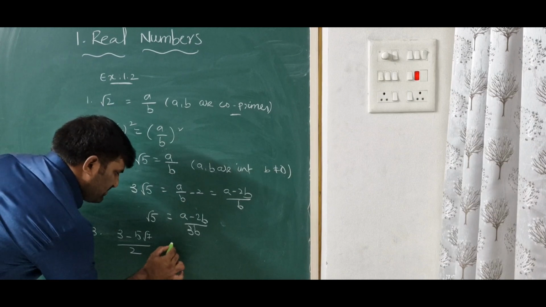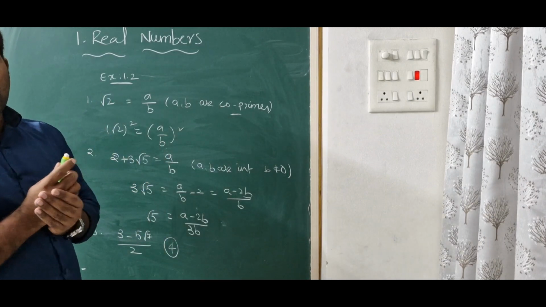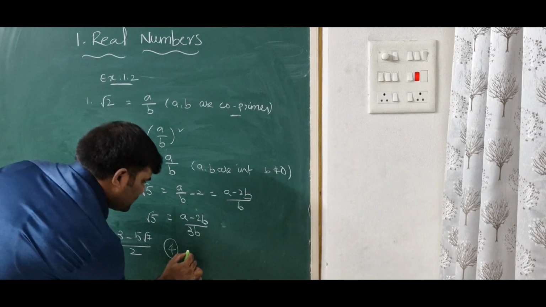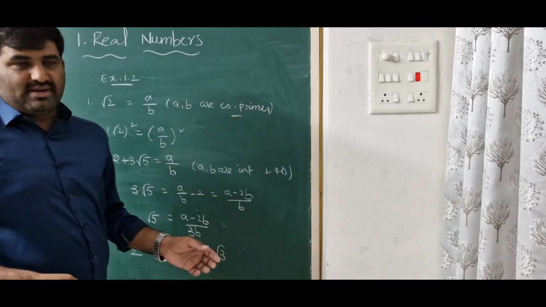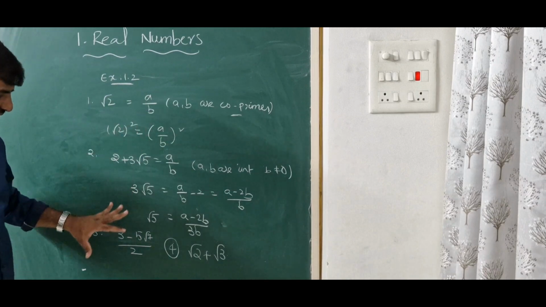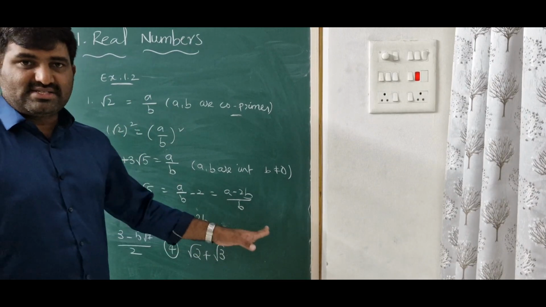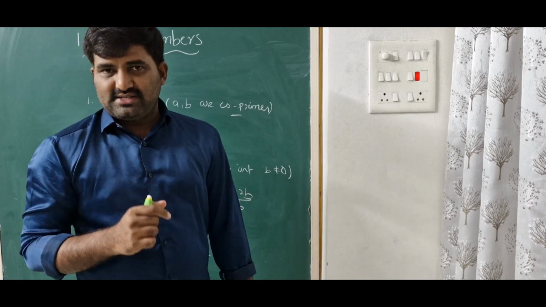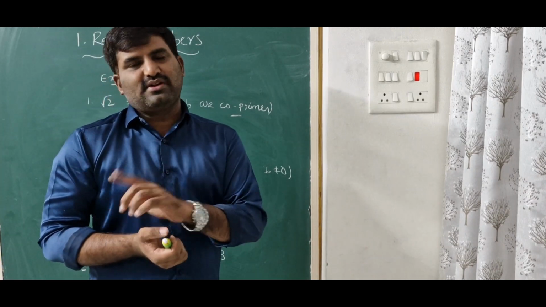Along with this, maybe they did not ask in the question, but if they want to ask any hot question from this exercise, they'll ask you to prove that root 2 plus root 3 is also an irrational number. All these questions are different, and this is different, because if you transpose one number to the right side, you will not get integer by integer. For this question, we need to square on both sides. This you have to remember.